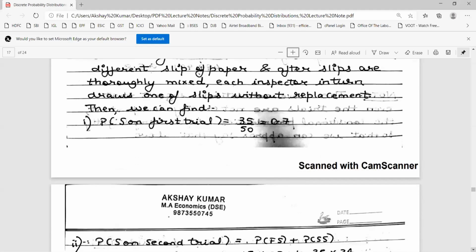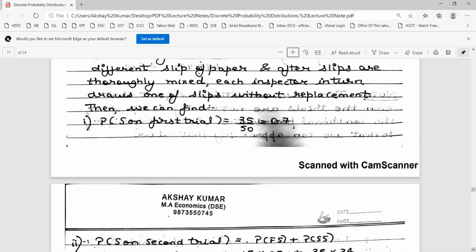Then the probability of success on the second trial. Now, what does this mean? Second trial means the first trial has already been conducted. It means the first slip of paper has already been chosen.